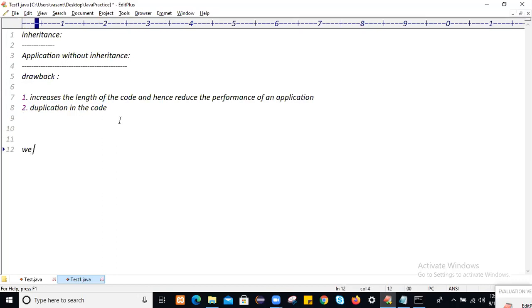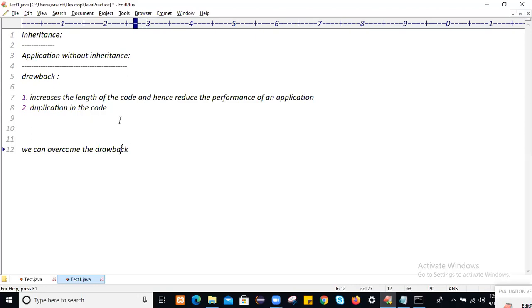So we can overcome the drawback of the application.